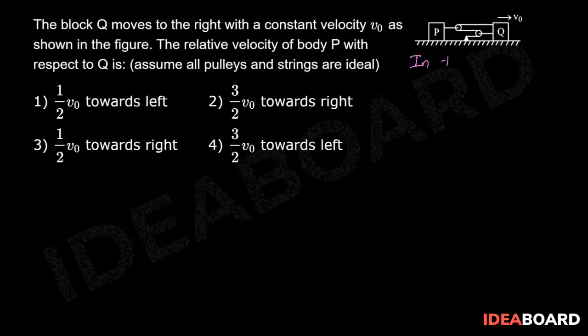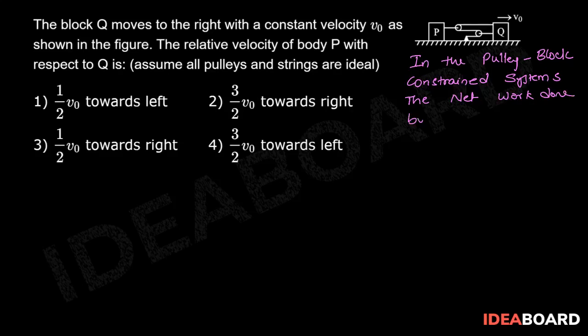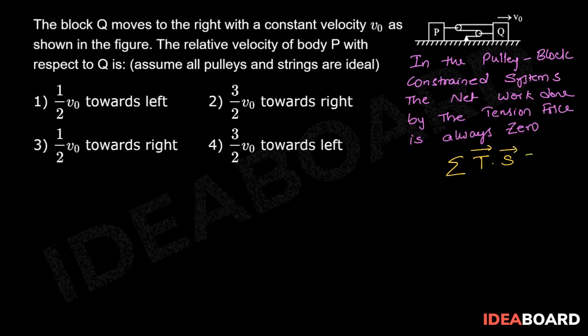In the pulley block constrained systems, the net work done by the tension force is always 0. That is, sigma T bar dot S bar is equal to 0.